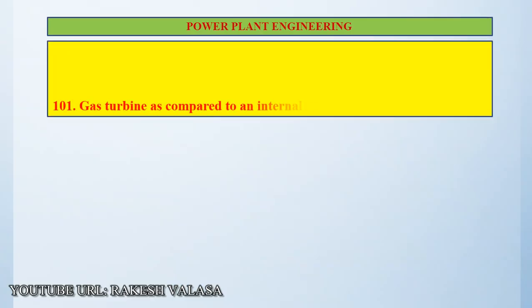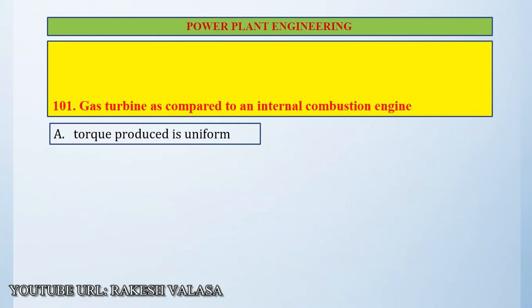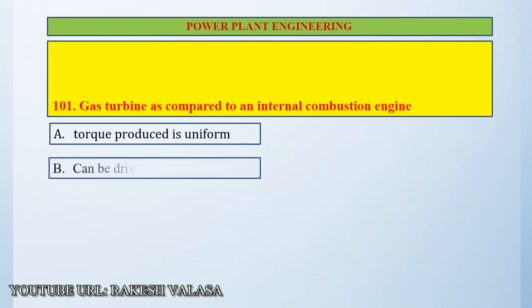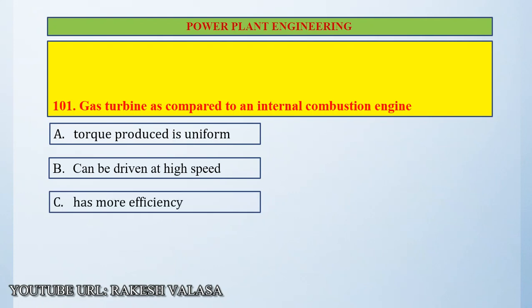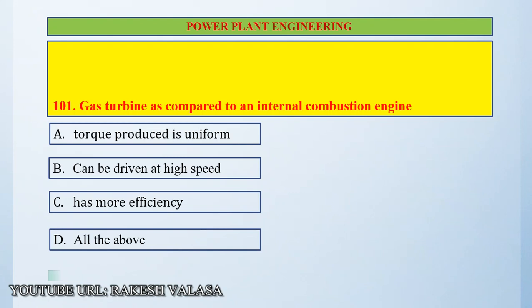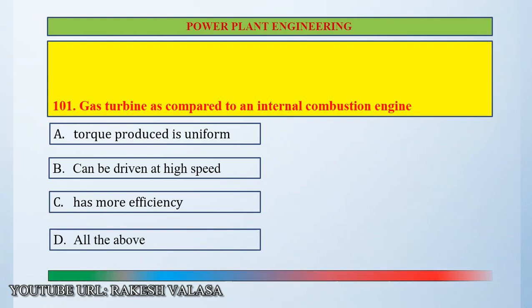Question number 101. Gas turbine as compared to an internal combustion engine. Option A. Torque produced is uniform. Option B. Can be driven at high speed. Option C. Has more efficiency. Option D. All the above. The correct answer is all the above.